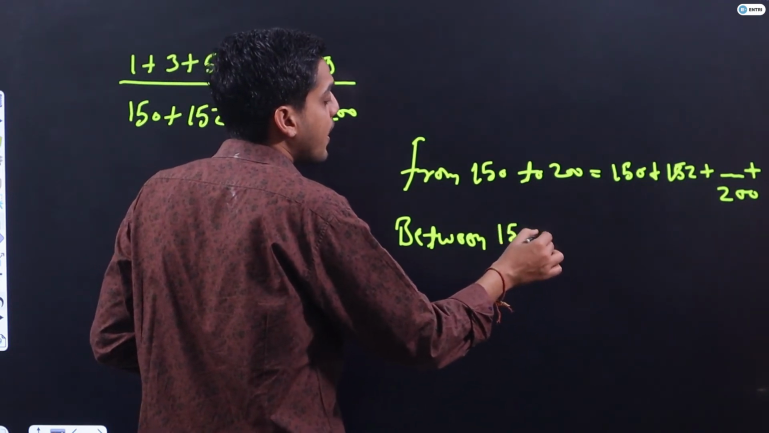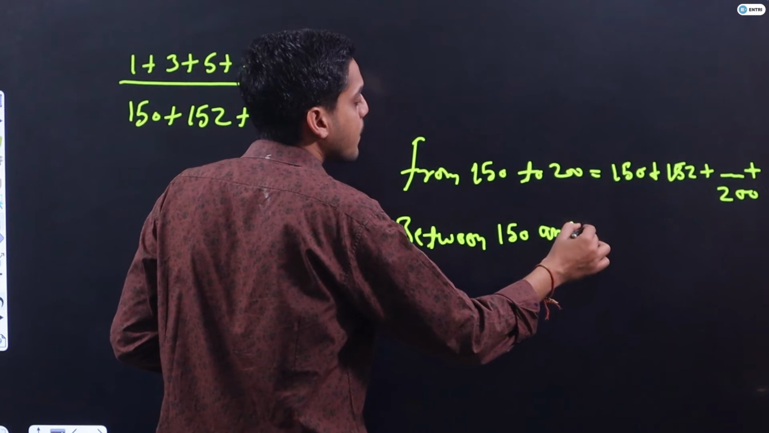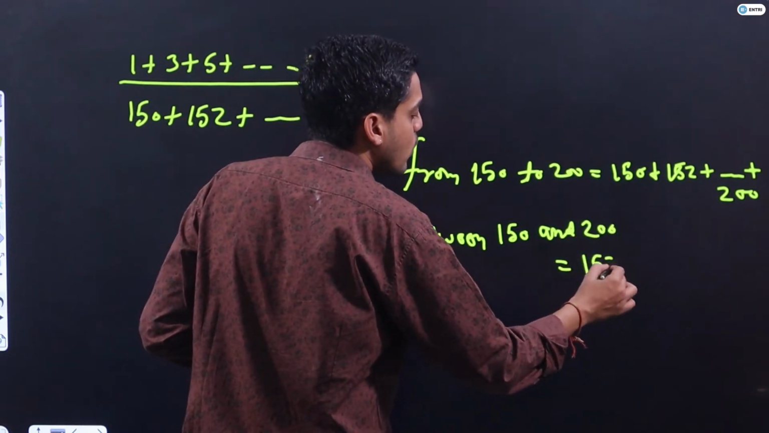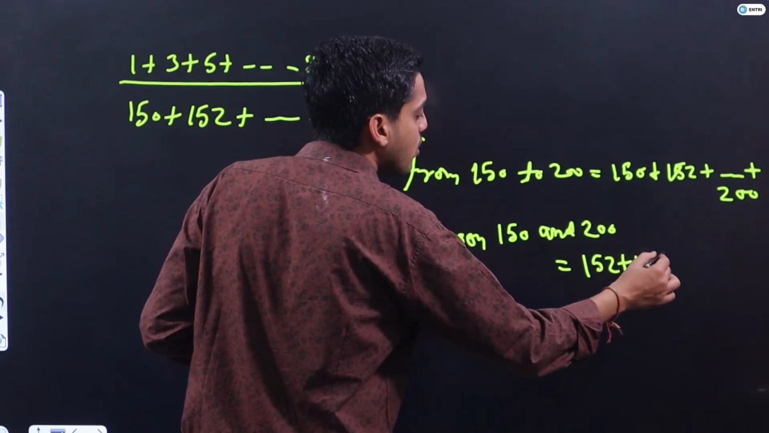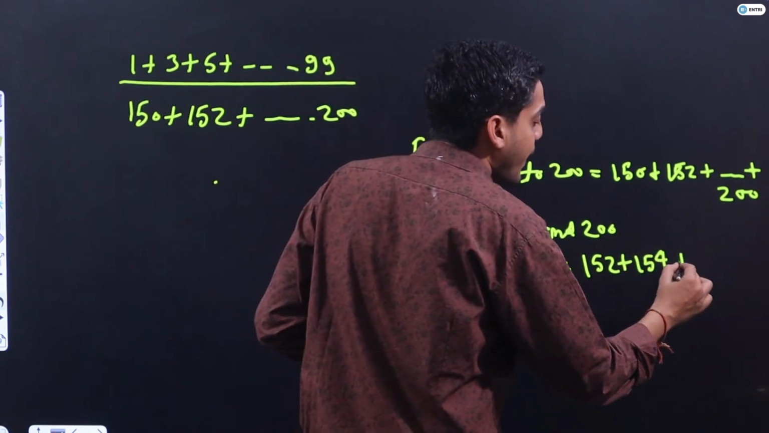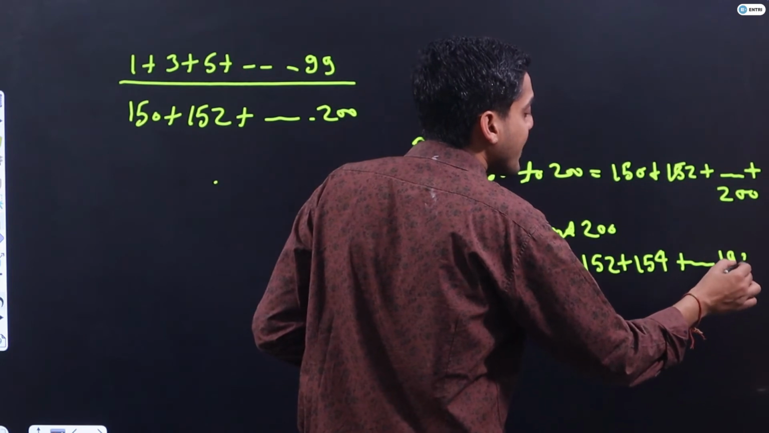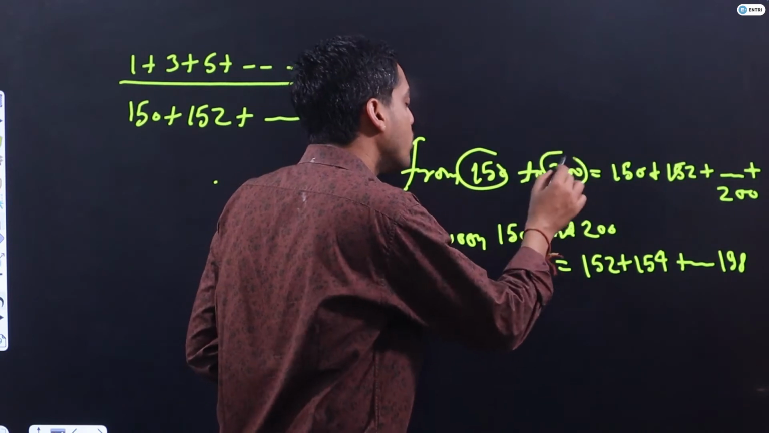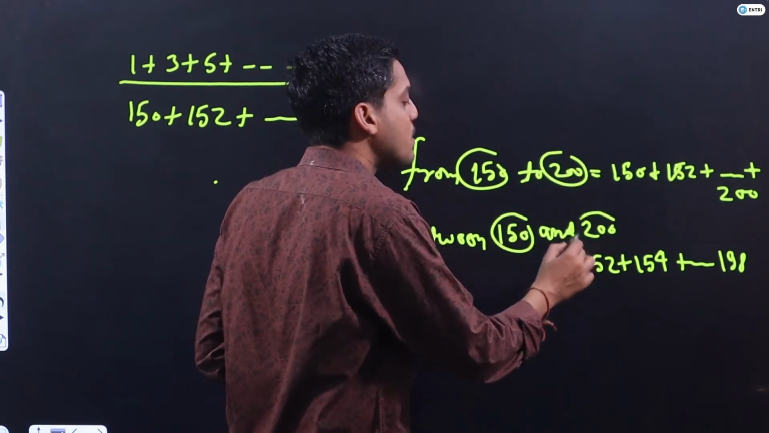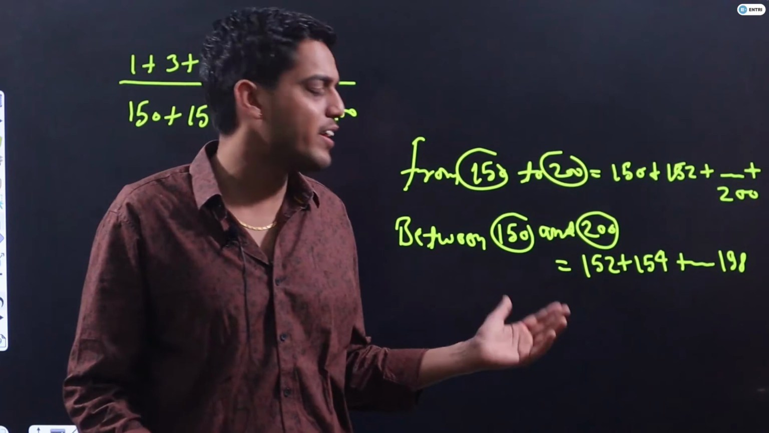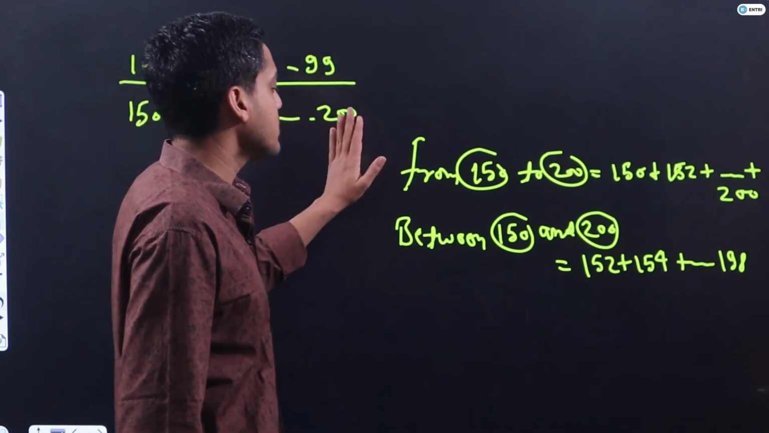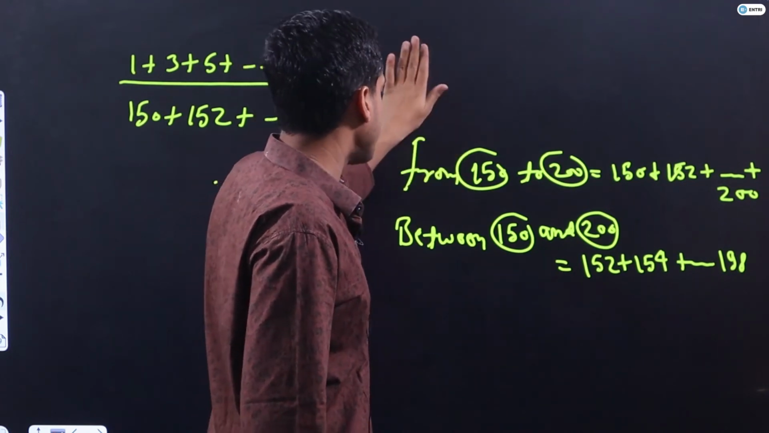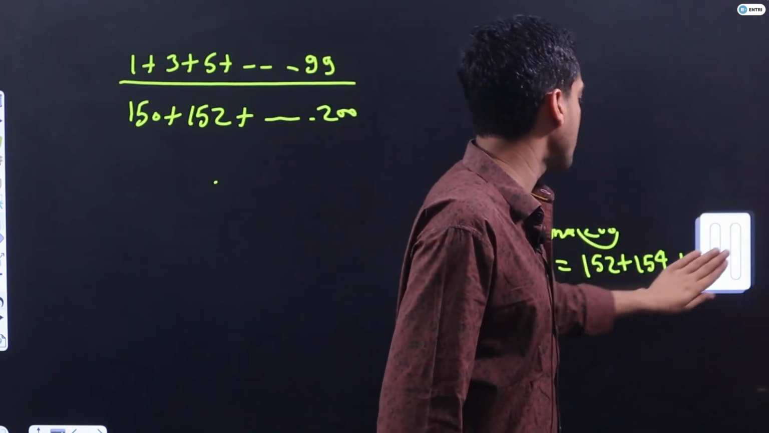between 150 and 200, then it will be 152 plus 154 and so on up to 198. So with from and to, both limits are inclusive, and with in between, these two limits are exclusive. I think it is a very obvious thing. You must know these things. Very basic things I have explained here.